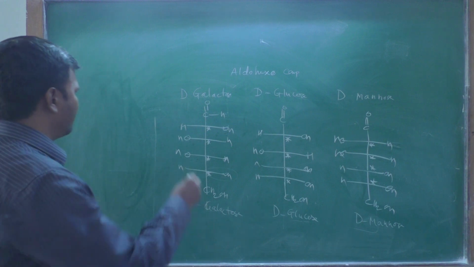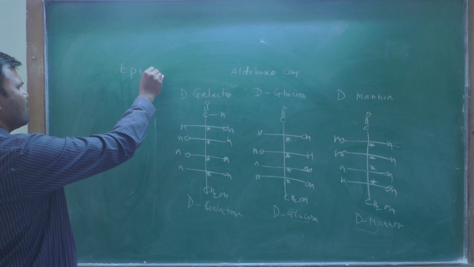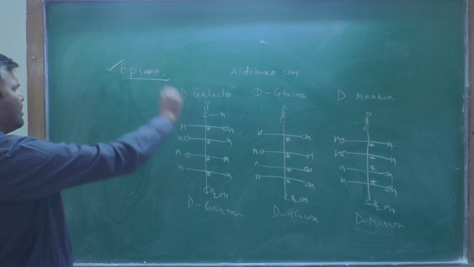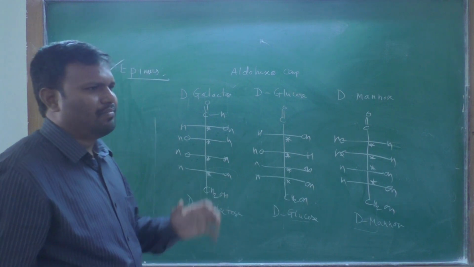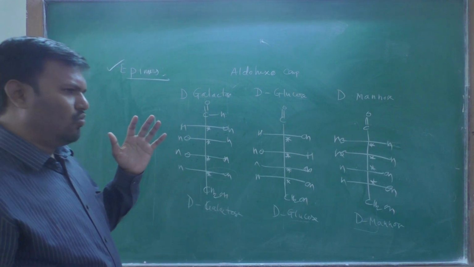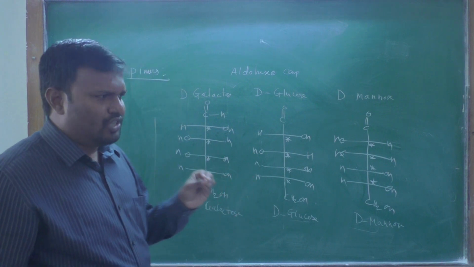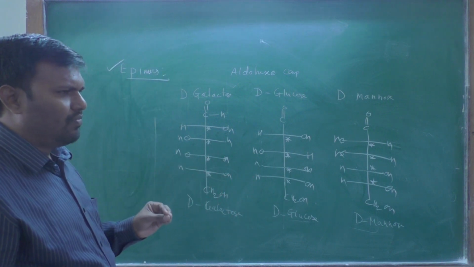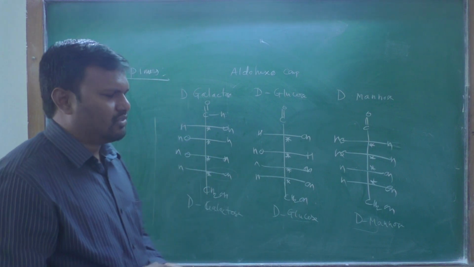One of the important things is epimers. Epimers is one of the concepts from diastereomers. If a number of chiral centers are there, and only at one carbon a change in configuration is observed, that is called epimers. That concept is epimers.